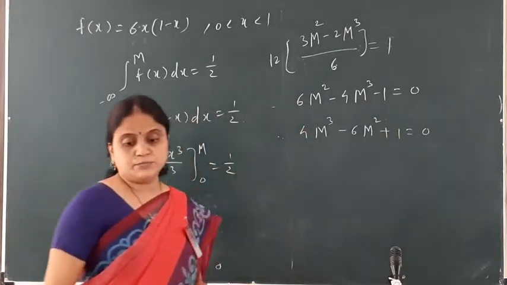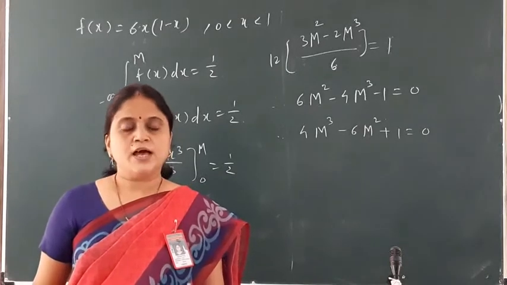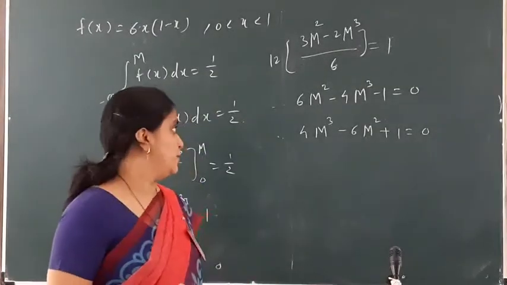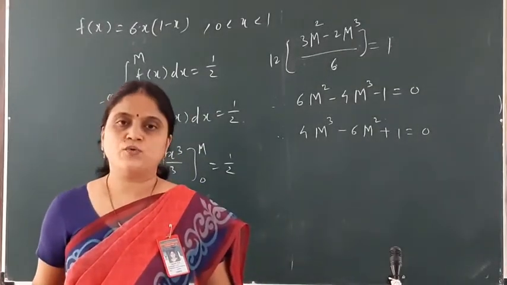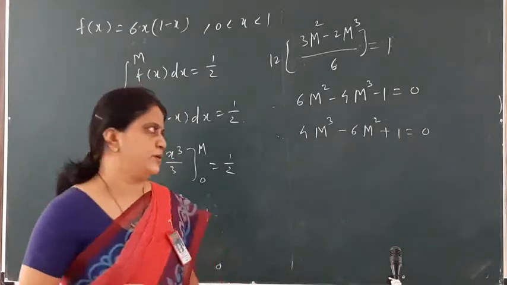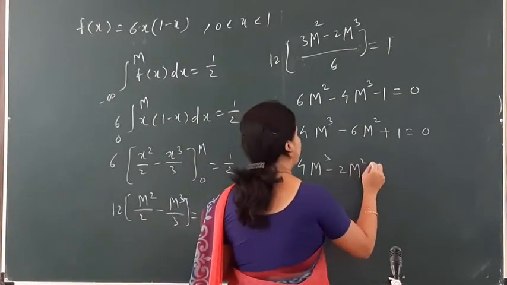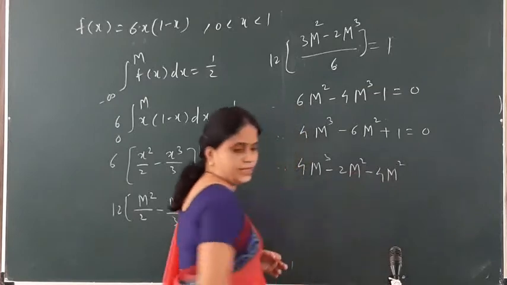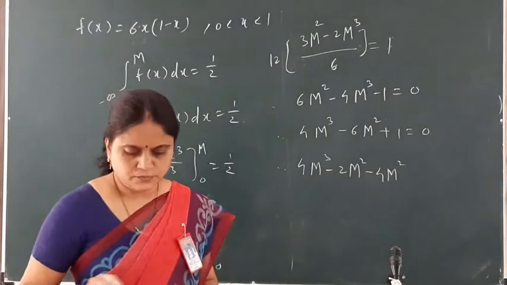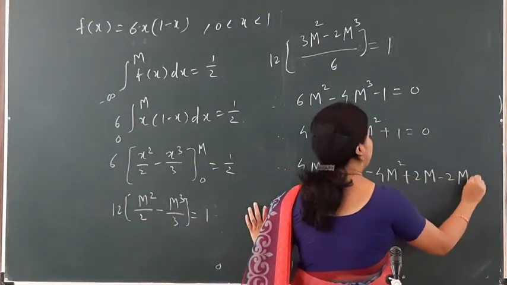Now I simplify this term: instead of 6m square, I can write minus 2m square minus 4m square. For my convenience I can add and subtract 2m. So this can be written as 4m cube minus 2m square minus 4m square plus 2m minus 2m plus 1 is equal to 0.